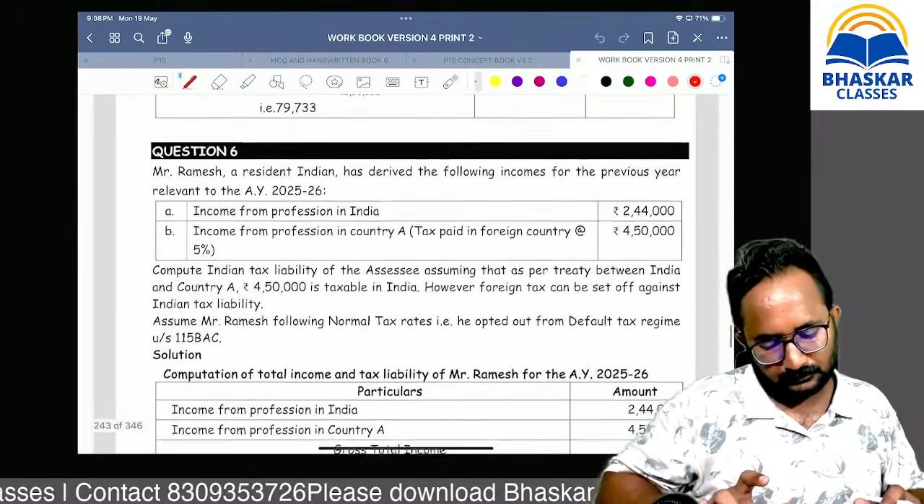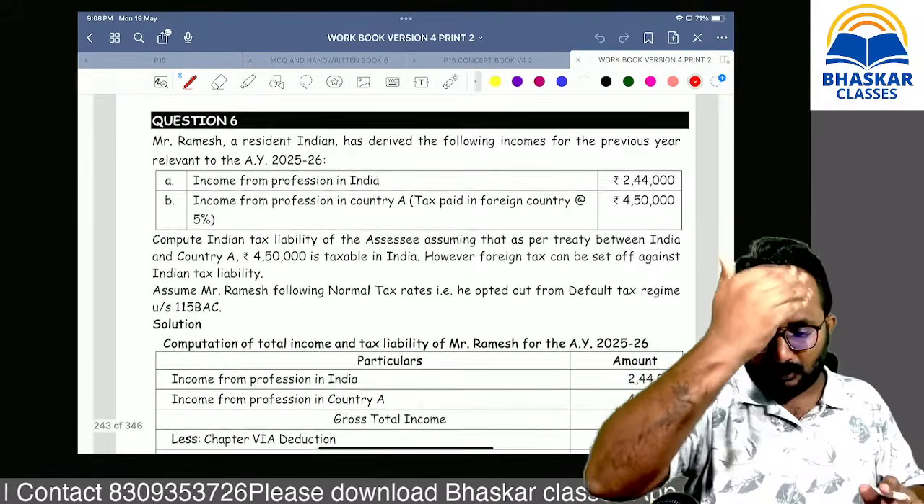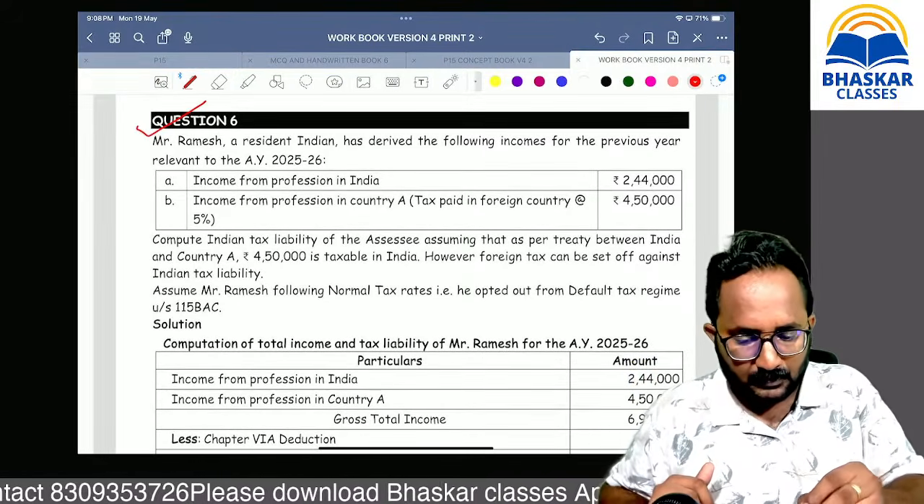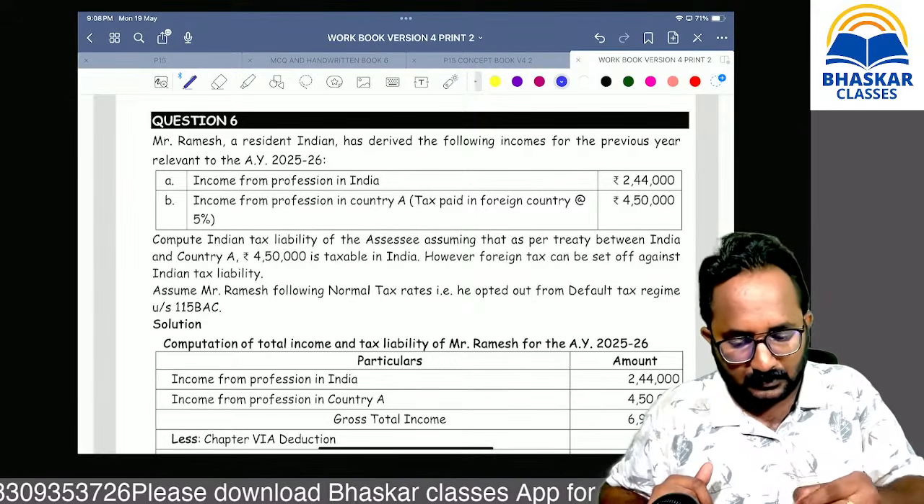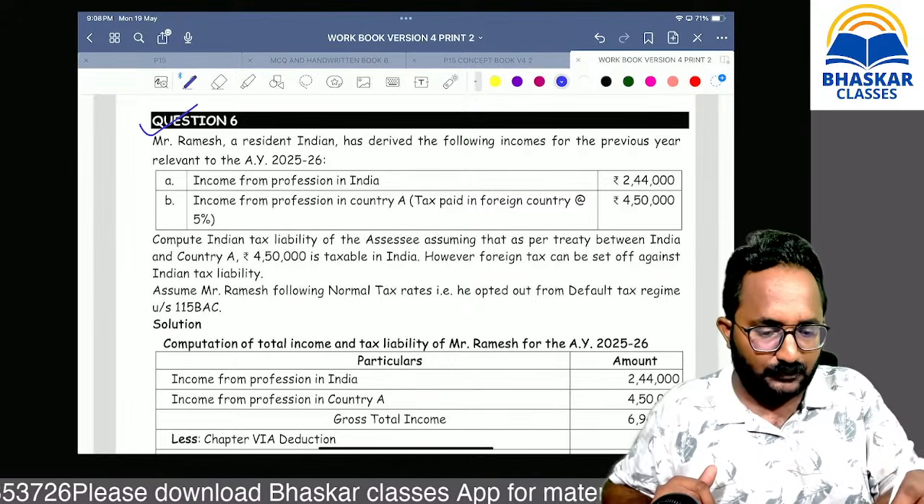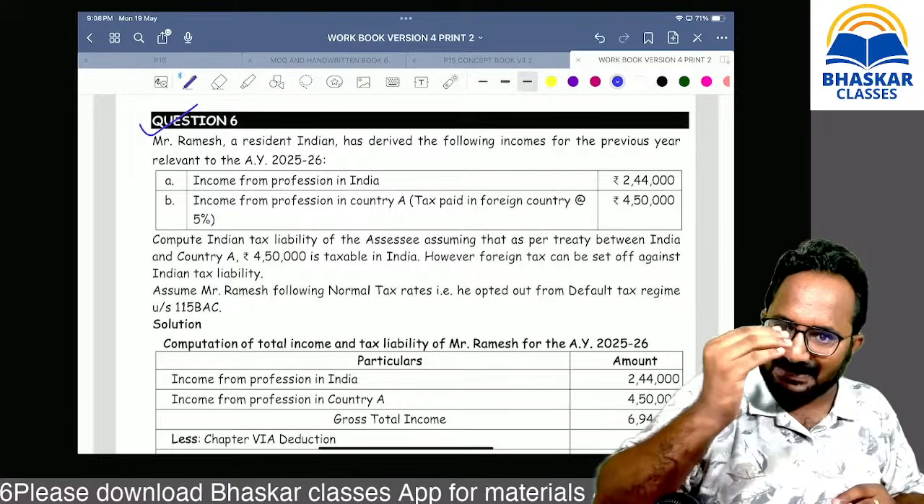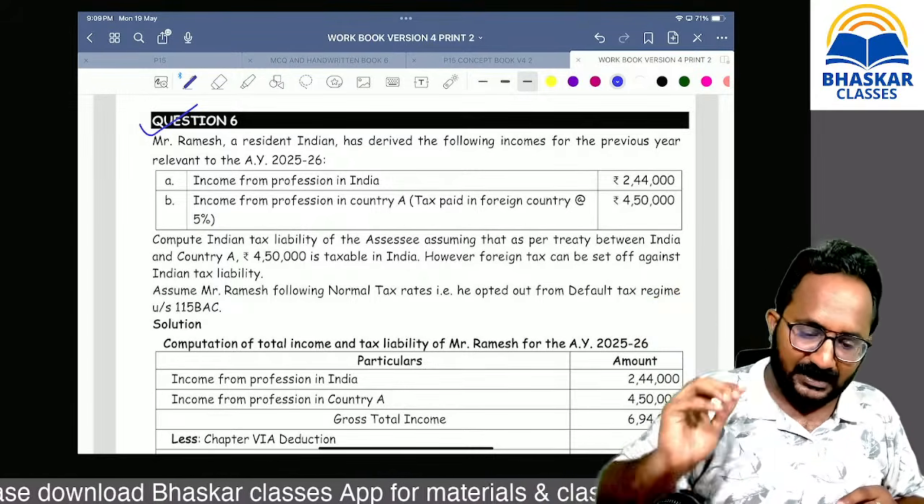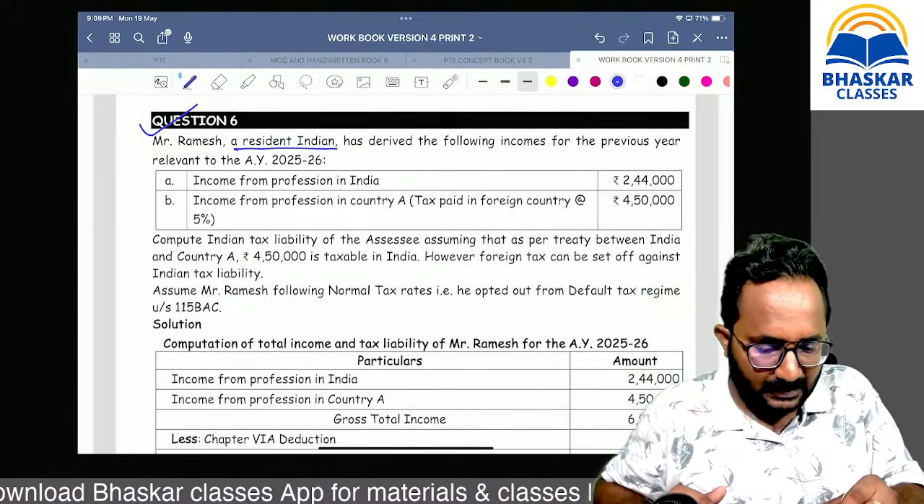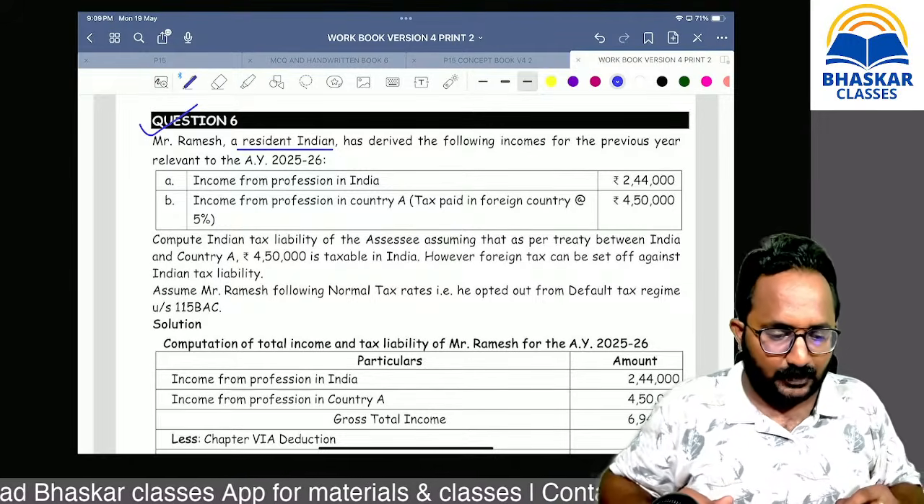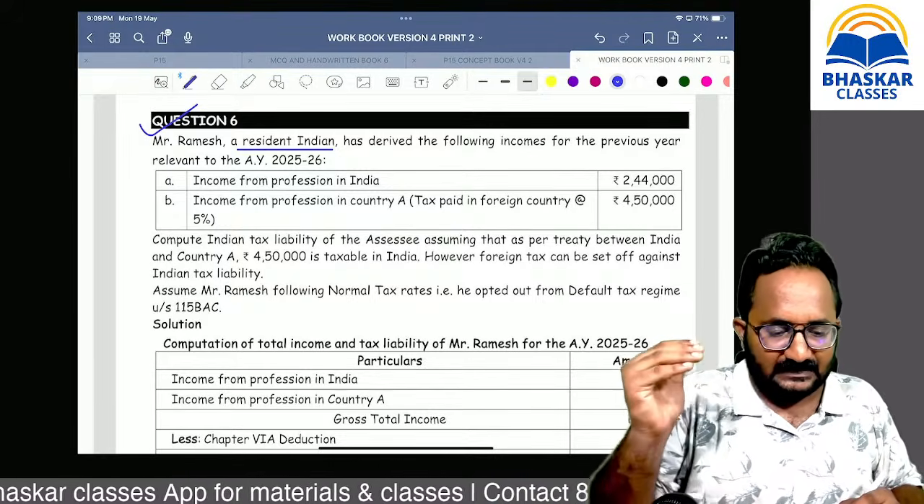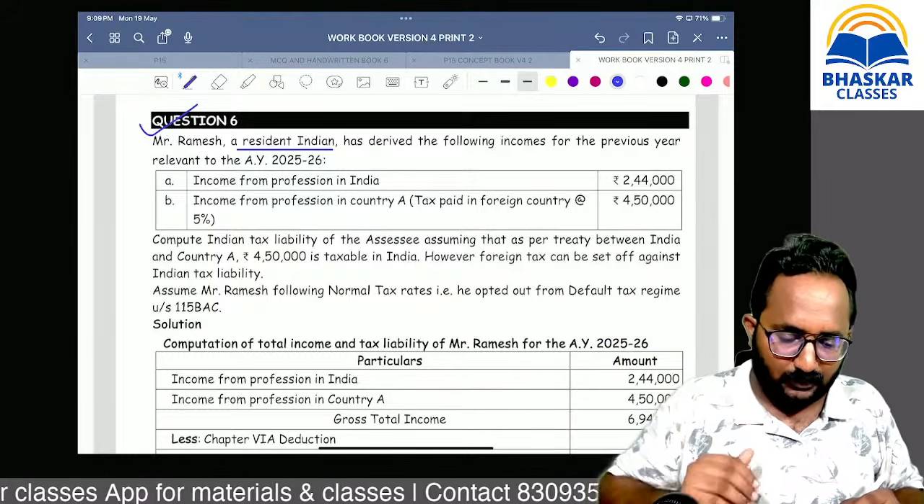Now I want to solve question number 6. By reading the question itself, you can understand under which method they are asking for the tax liability after relief. He is a resident Indian, deriving income for the previous year and assessment year 25-26.